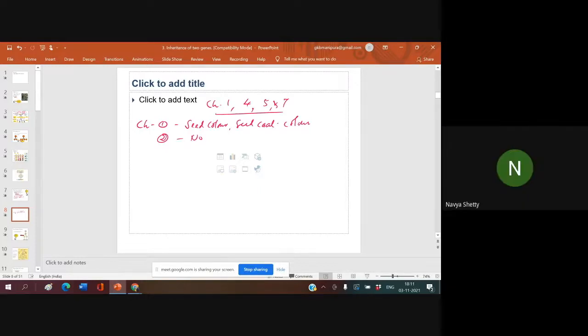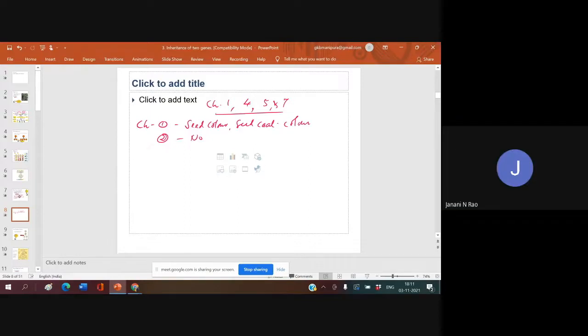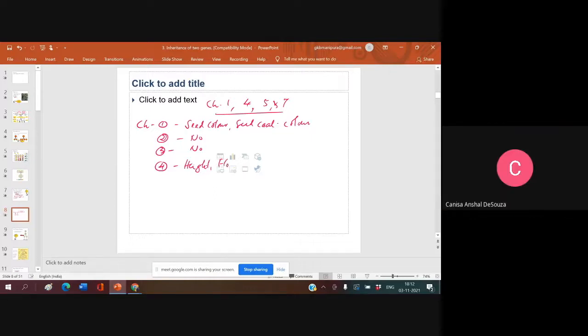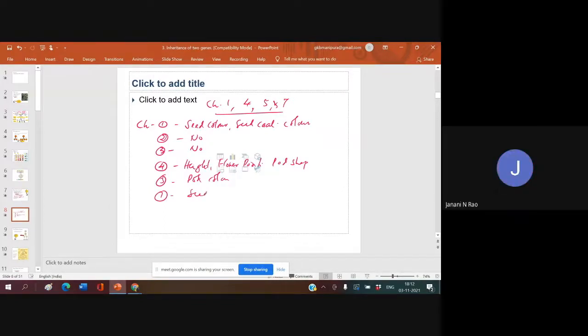Who said it? Sir, I heard 4, sir. I was not able to hear it properly because of rain. Okay, good. Right, chromosome number 4: height of the plant, then pod shape and flower position. Then chromosome 5: pod color. Then chromosome 7: seed shape.